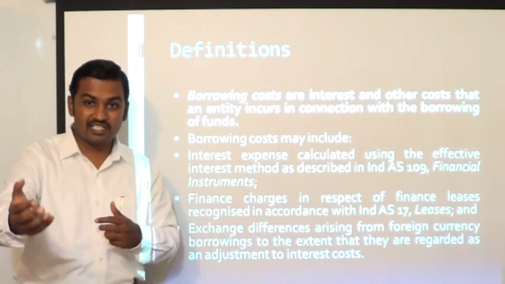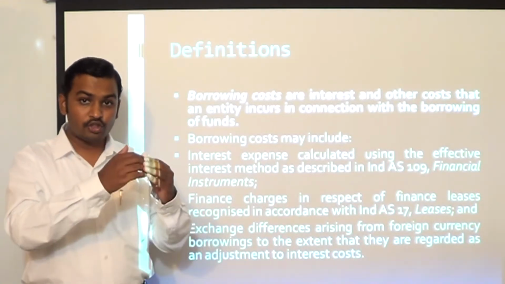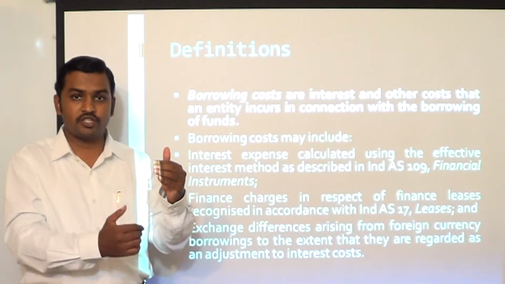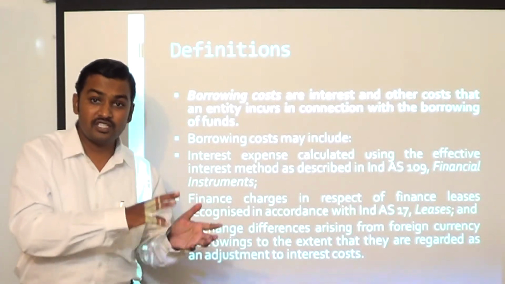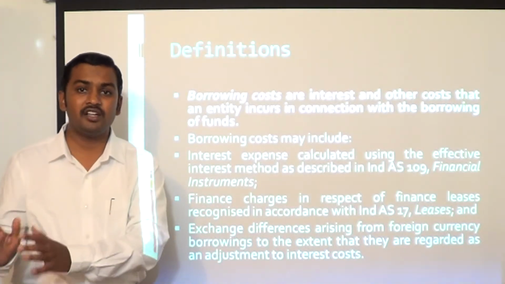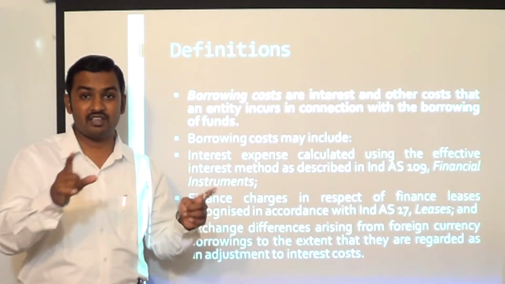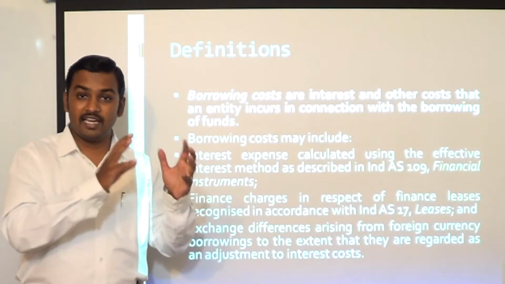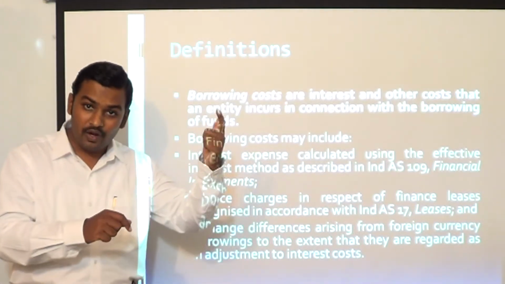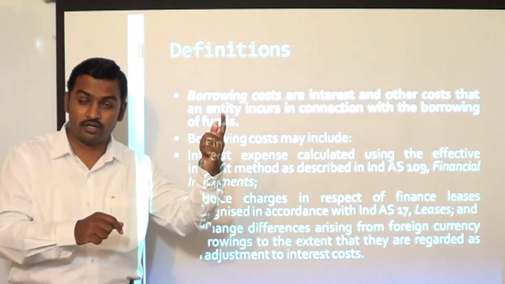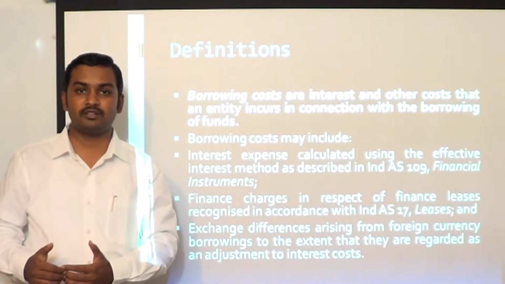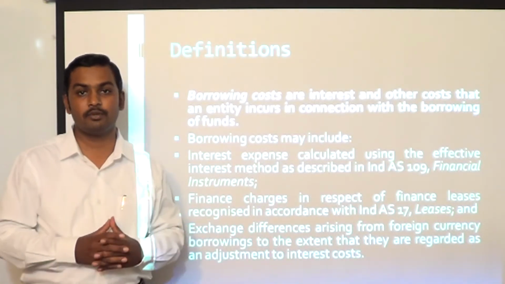Now let us suppose in the next year the company gets an exchange gain. The dollar rate reduces from 70 rupees a dollar to 65. Now we get an exchange gain. So this exchange gain would now be adjusted against the interest cost. So it will be subtracted. So when there is an exchange loss to the extent of interest saving, it can be added to borrowing cost. Exchange gain, if earlier you have added exchange loss to interest cost, in such cases exchange gain will be subtracted from interest cost. So this is what the standard has to say about borrowing cost.